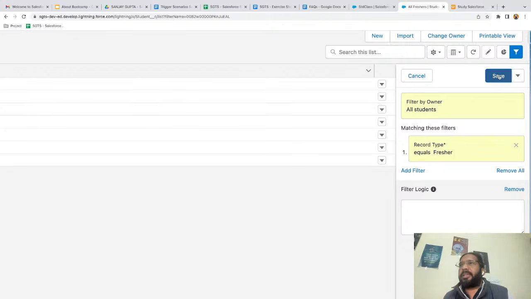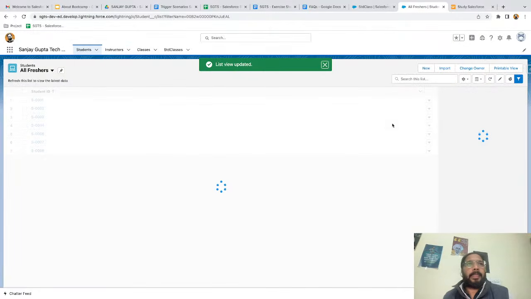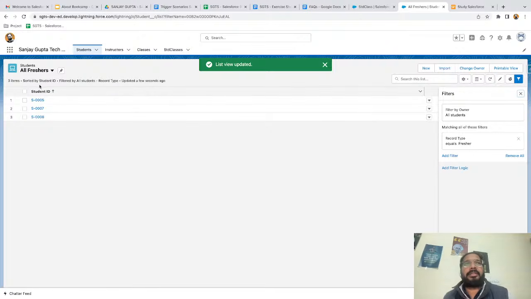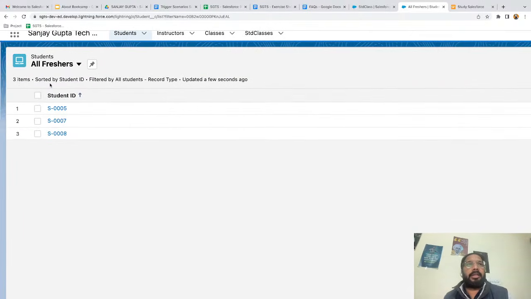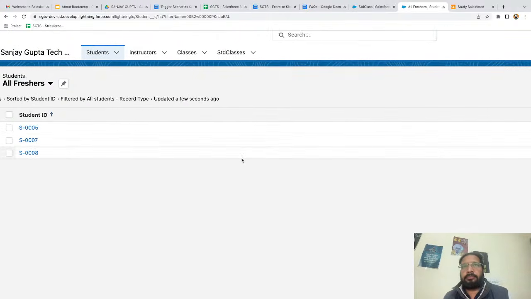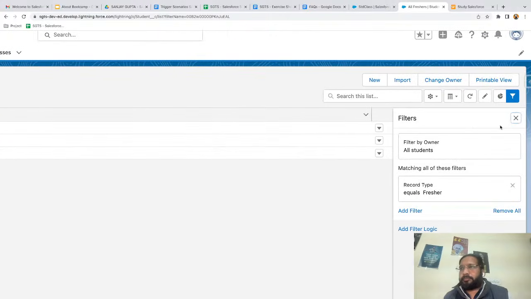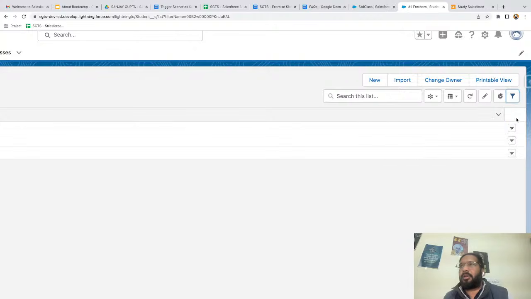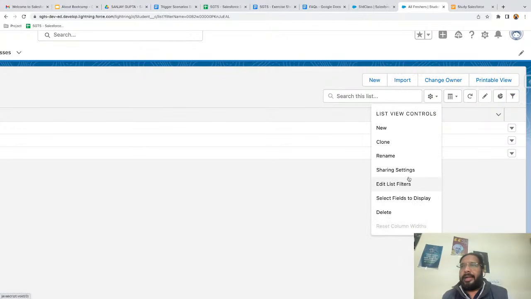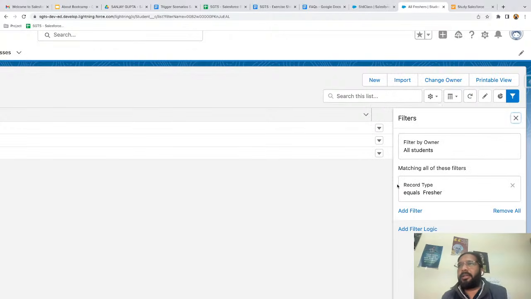Now I'm clicking on save. You can see your list view is updated, and now it is showing only three records, right? Then you can click on cross. Here you can see this filter icon is available. So you can edit the list filter from here, from this option, edit list filter, or you can toggle it through here as well.